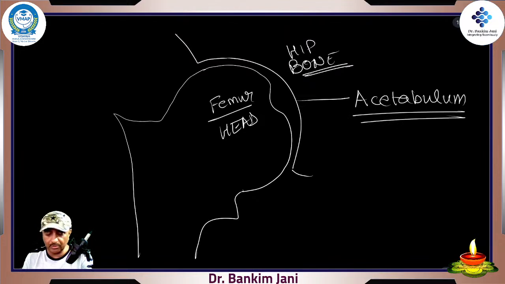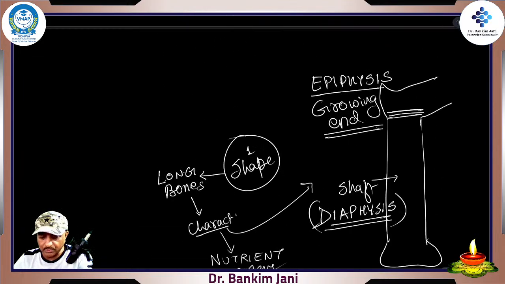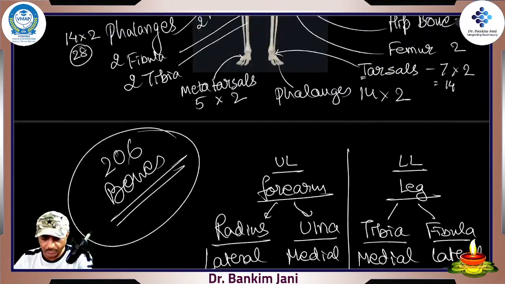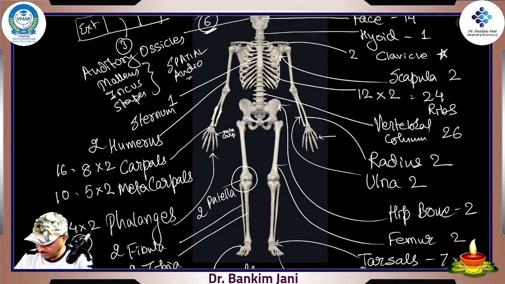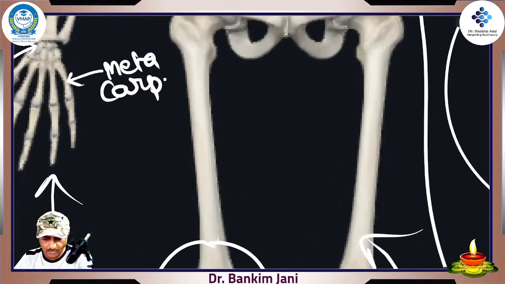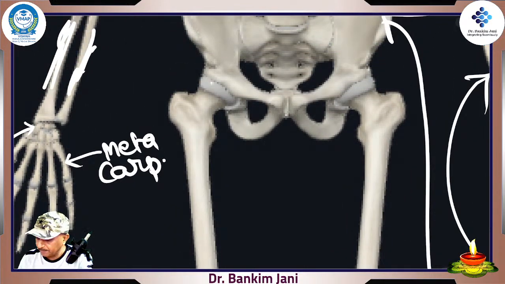To make things still more clear, let me take you to this image and show you what exactly we are talking about. We are talking about this area, the hip joint, and inside there is the head of the femur. So the head of the femur is deep inside. Why is it deep inside? This acetabular cavity is bigger because in the case of the leg, stability is more important.